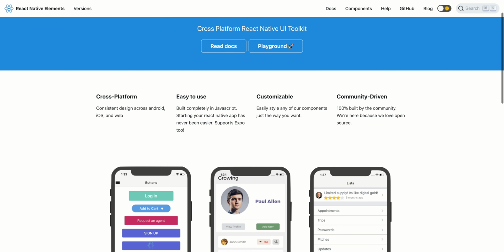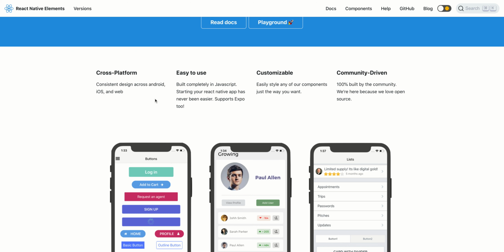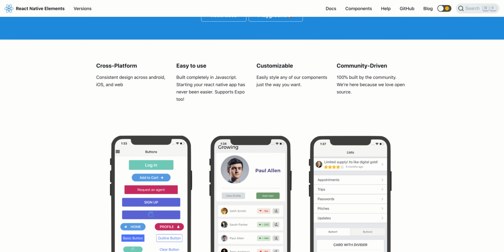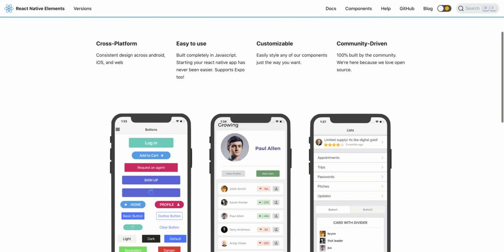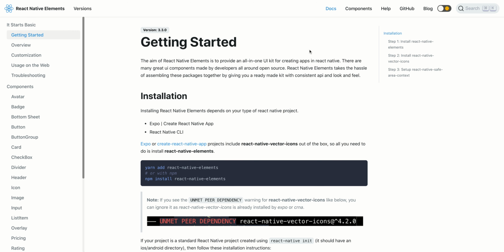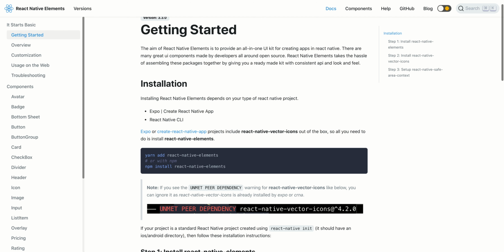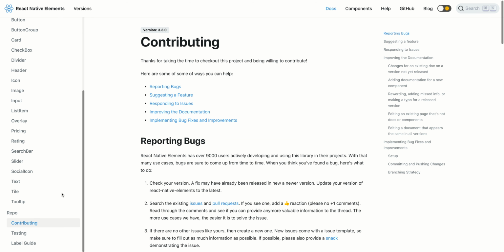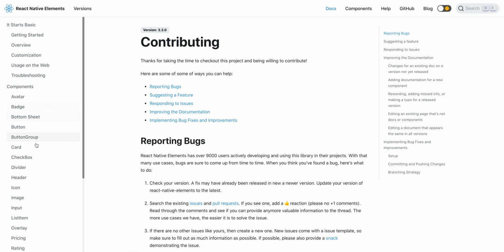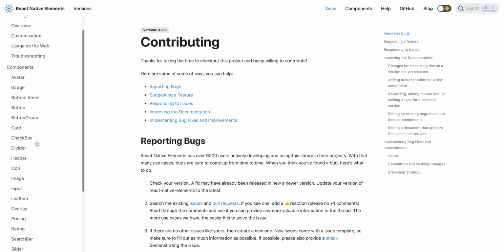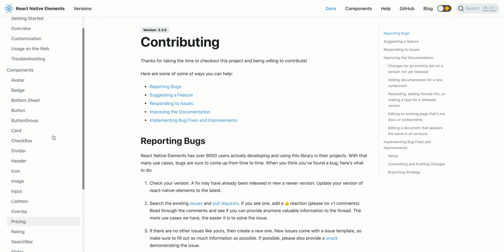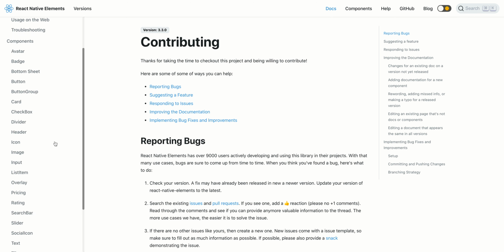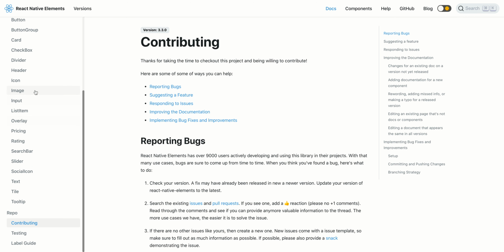All right, nice website here. Yeah, consistent design across Android, iOS, and web. So these guys are talking about the elements, and we'll go to the docs. Okay, this is about getting started and installation. I'm more interested in what they are building. So you can see here there are UI components that this library can vend. So if you have a dependency on this library, you can create these UI elements using this library, I think, and that will be cross-platform support.